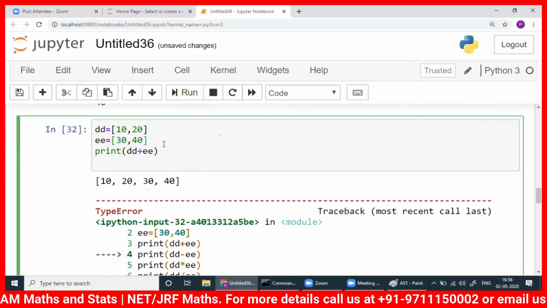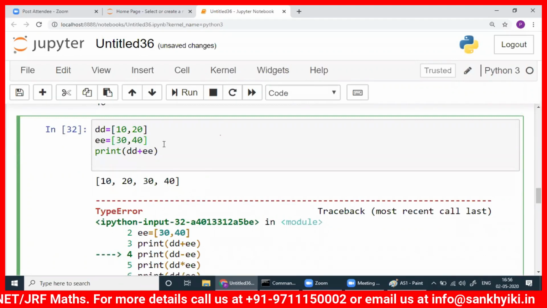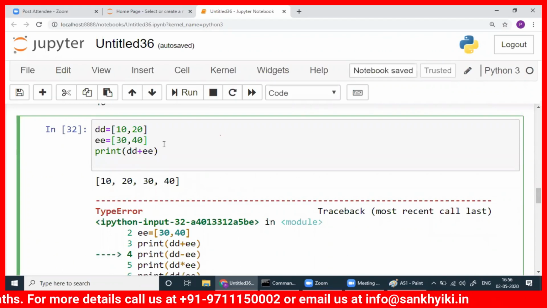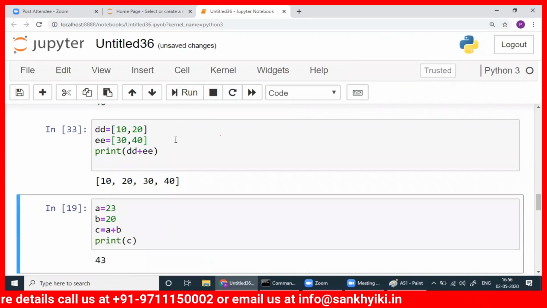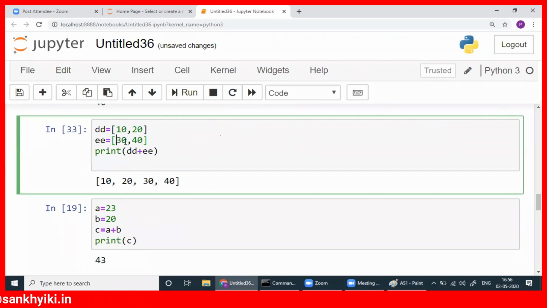Now, how can you know whether some operation is allowed or not? You need not remember anything. I'll tell you how to know everything. Just follow. Also, whatever way we wanted to add, that way we are not able to add. See, we wanted 10 plus 30. If you run R programming, if you add this way, it will add the first element to the first element, the second element to the second element. In R programming, it's there.